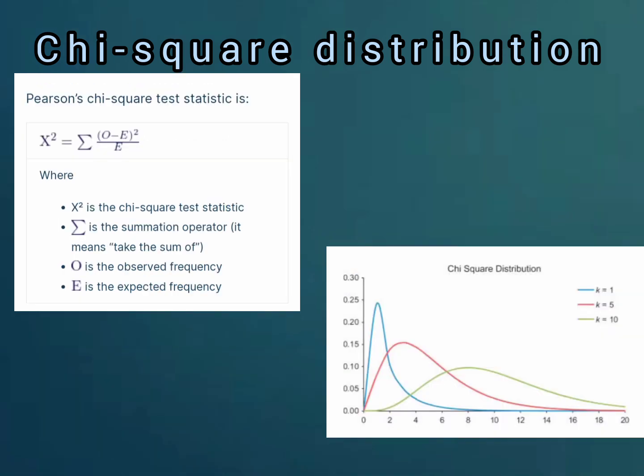Now let me tell you the formula of a chi-square.